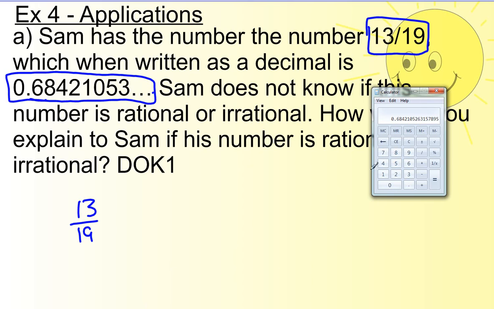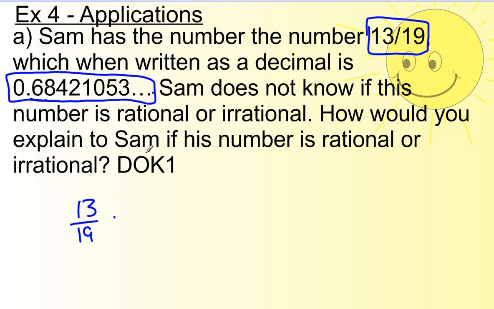All that we know is the division of this. If you divide using the calculator, all we know is that the calculator doesn't know where it stops, or the calculator runs out of space. It might stop one number past what the calculator shows, but it does stop somewhere, or it does have a repeating pattern somewhere. That we can tell you for sure because it is a fraction. So I would say, how would you explain to Sam this number is rational or irrational? The number is rational because it can be written as a fraction.